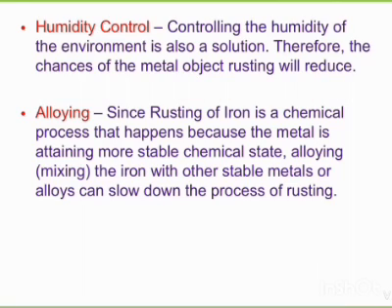Now the fourth one is alloying. Rusting of iron can be prevented by alloying it to make stainless steel. When iron is mixed with carbon, chromium and nickel, then stainless steel is obtained. Stainless steel is an alloy of iron.